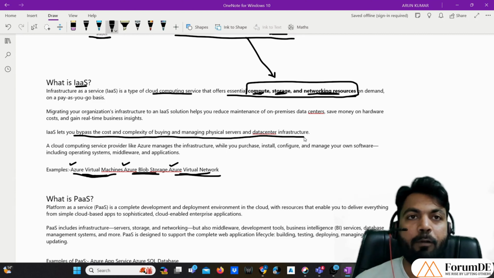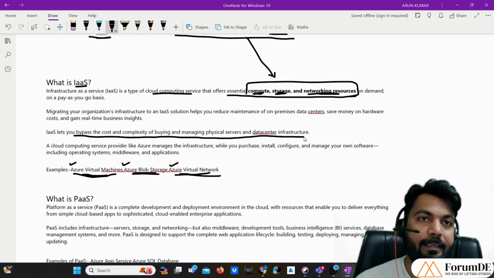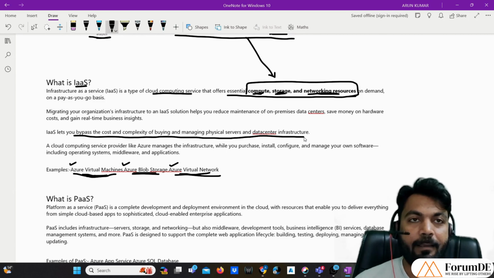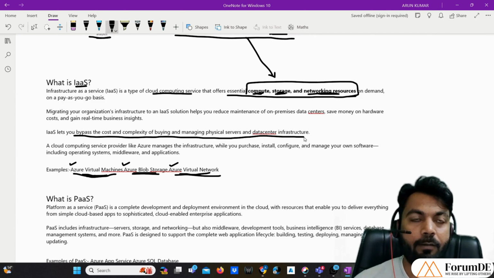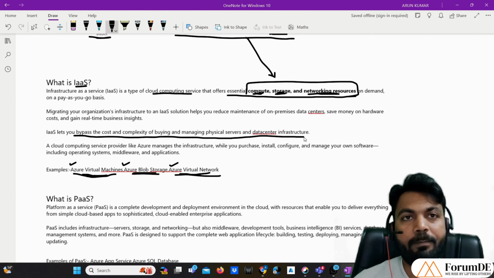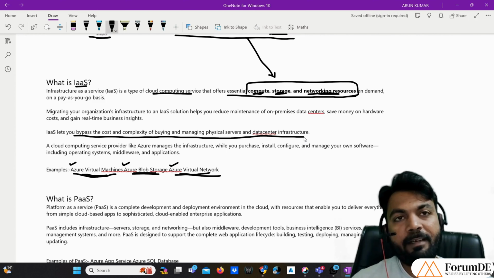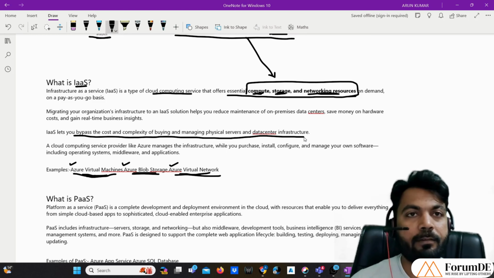We need to deploy a lot of manpower to maintain the servers, and by using IaaS we can bypass this. We can just take a virtual machine or any other service on rent from Azure, use that, and pay only for that. Every responsibility to maintain the server lies at the Microsoft end.